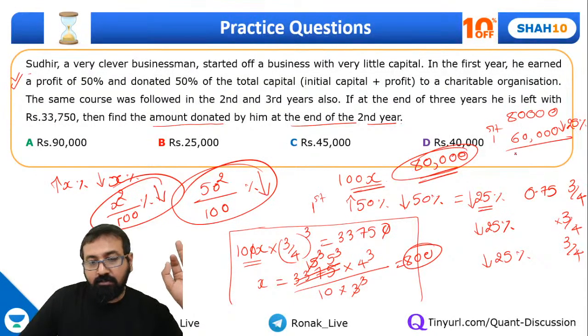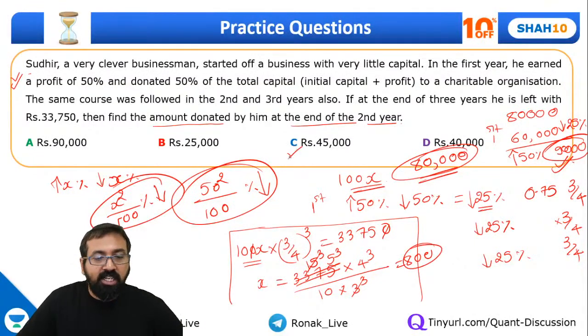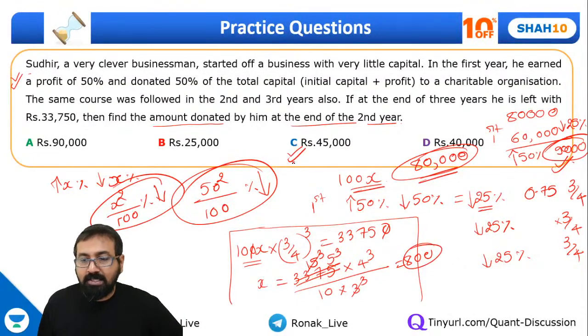Now at the end of second year, he is getting a profit of 50%. So increase this by 50%. So it will come out to be 90,000. And then he is donating 50% of this 90,000. So what is 50% of this 90,000? It is 45,000. That's the answer. So have you all understood this? Everyone?